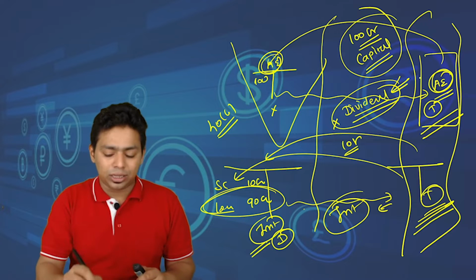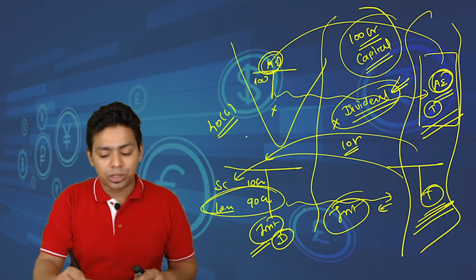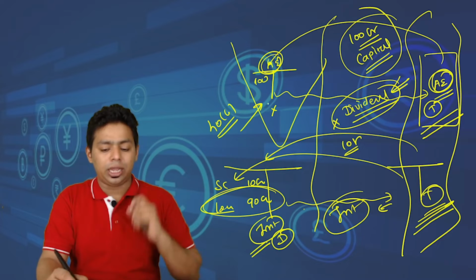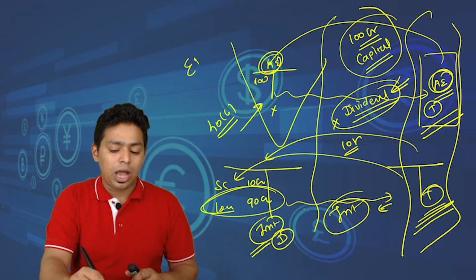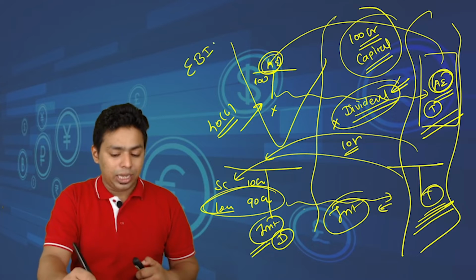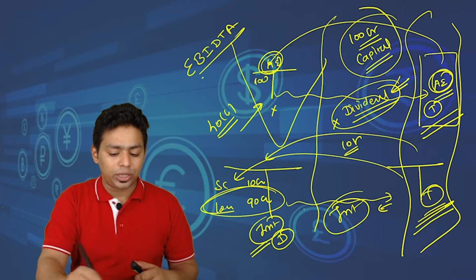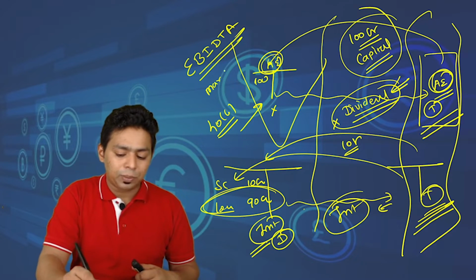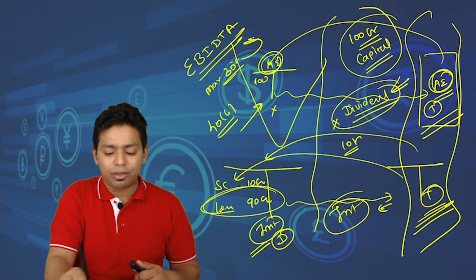So we have linked the limit of interest with the profit of the Indian entity, and that profit is EBITDA. I hope you know what is EBITDA: earnings before interest, depreciation, tax and amortization. So maximum 30% of EBITDA is the allowable deduction.